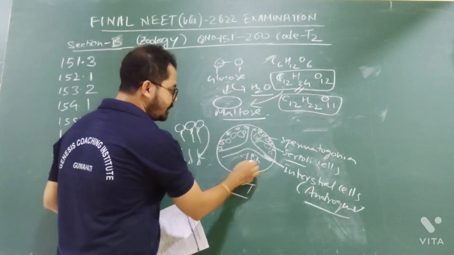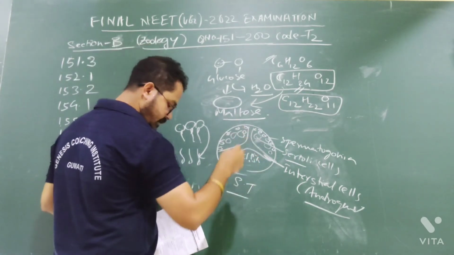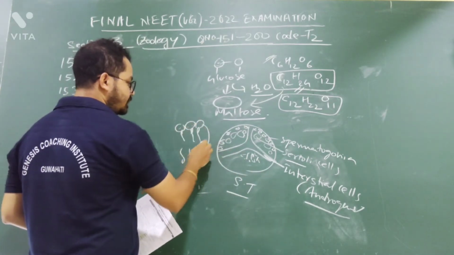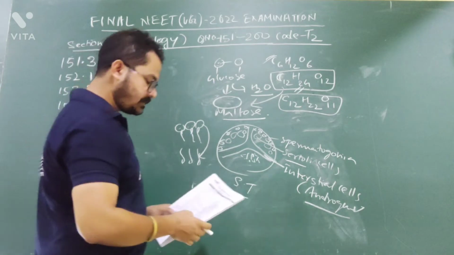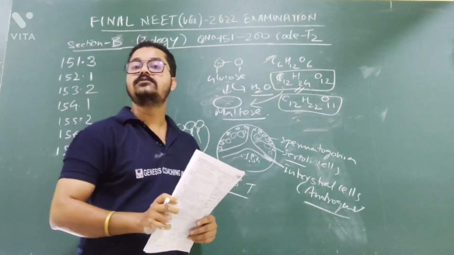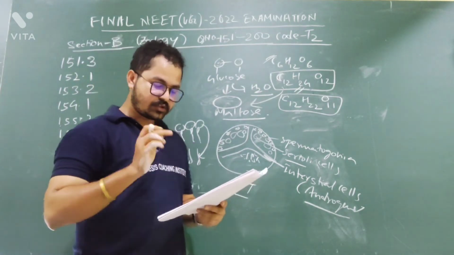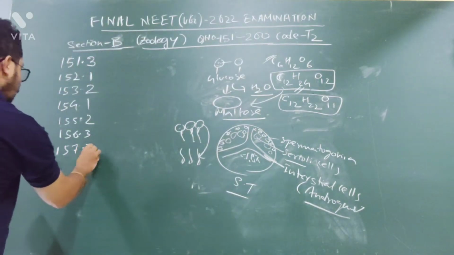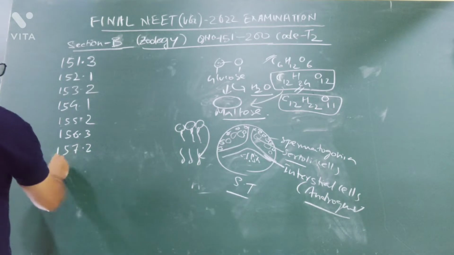These are not mature and not functional until they get nourishment from the Sertoli cell. So this process is not spermiogenesis. Are you getting my point? So statement 1 is correct, statement 2 is incorrect. Question number 157, the answer will be option number 2.